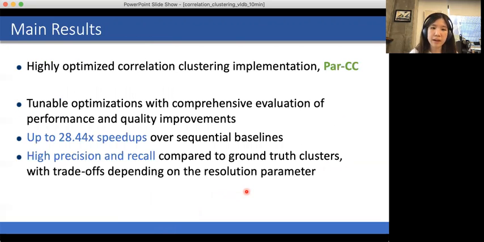So our main result is a highly optimized correlation clustering implementation called PAR-CC. We developed tunable optimizations, and we performed a comprehensive evaluation that showed their performance and quality improvements. And we also show up to 28.44x speedups over sequential baselines on a 30-core machine with two-way hyperthreading. And we also show high precision and recall compared to ground truth clusters with trade-offs depending on the resolution parameter.